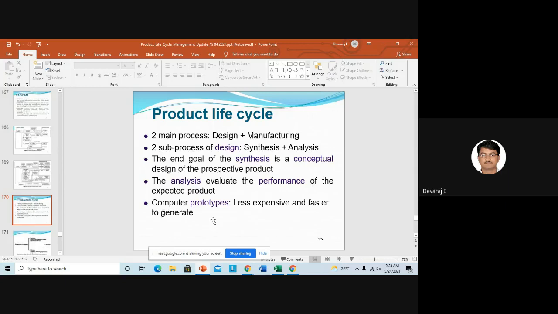There's no investment for the machines. There's no investment for the testing. So there's no investment for anything. We will do everything in the virtual, and it is faster to generate. To get the results, it is faster. I told you, if you go for wind turbines, to get the results for one design, it will take 6 to 8 months. Similarly, if you do it in virtual, you can get it in 2 weeks. So which is faster? Virtual is very fast.